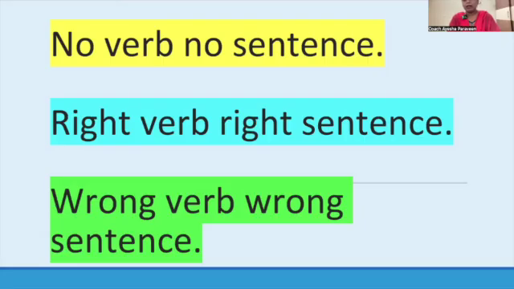Nobody can identify a mistake. But imagine that you make a mistake in the verb. Anybody who has a good knowledge of English can identify that you made a mistake, and that you are not a fluent English speaker. So you should be very careful when you are using a verb. You should know which verb to use at which place, have a good understanding of verbs, and know how to use a verb in the appropriate place.